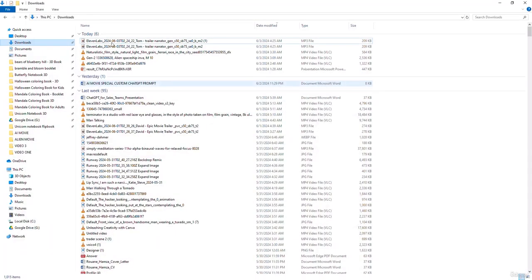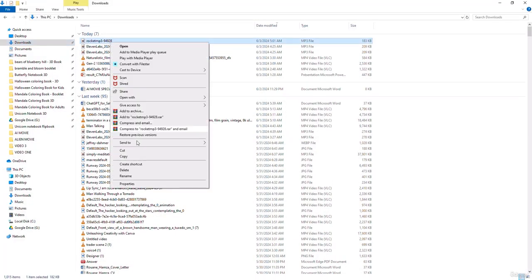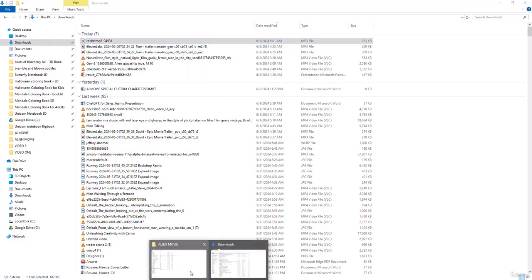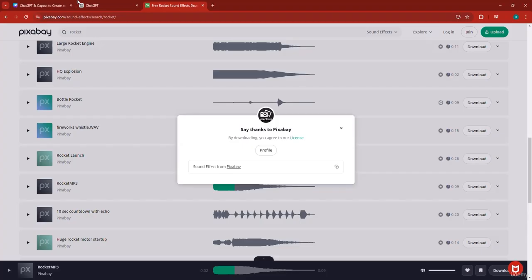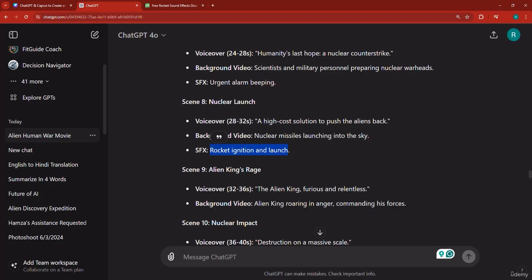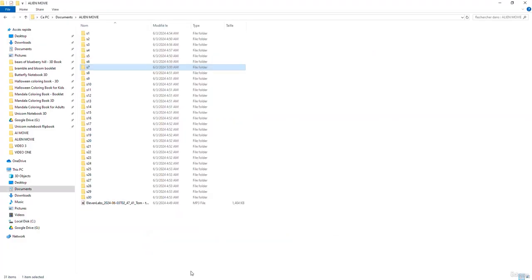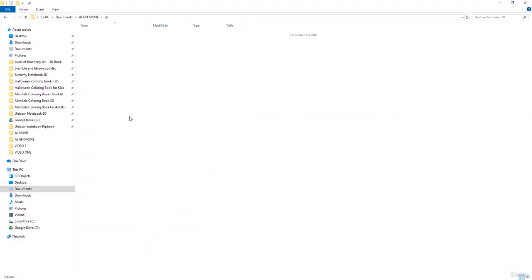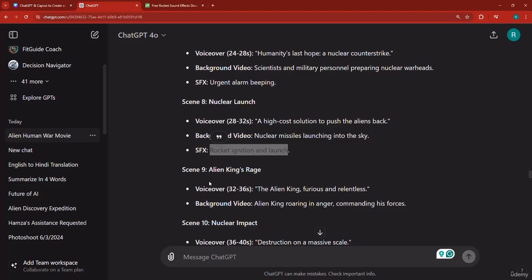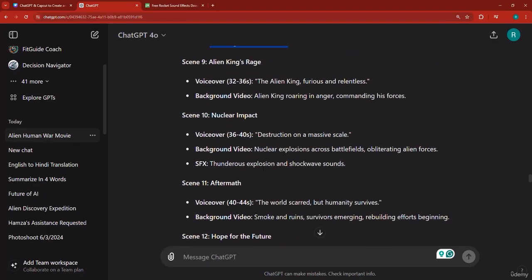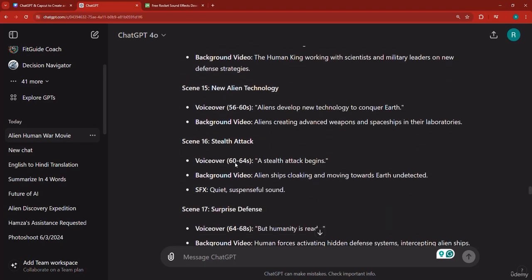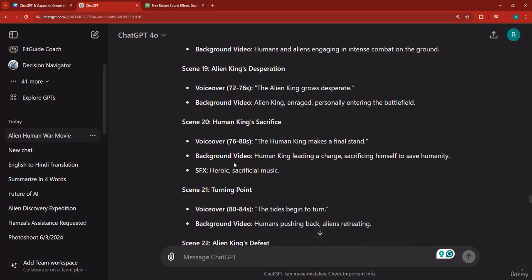And there it is. And you need to go and cut it as well and paste it into its respective scene, which basically I think is scene number 8. So let's go to scene number 8. And then let's place this sound right over there. And like I said, you need to just go ahead and do the same thing for all of the other scenes. Obviously, we did it for all of these. There's not much left. So go ahead and do it for the other scenes that are left.